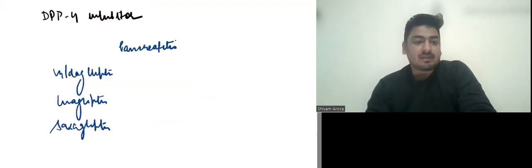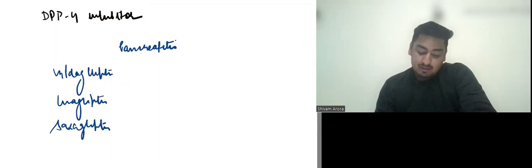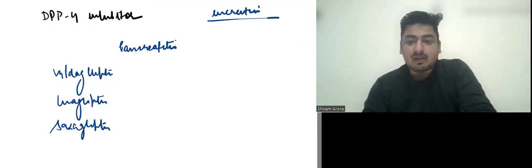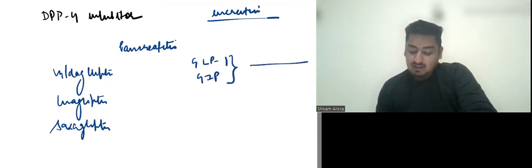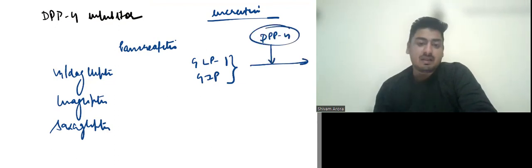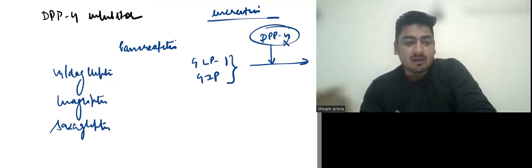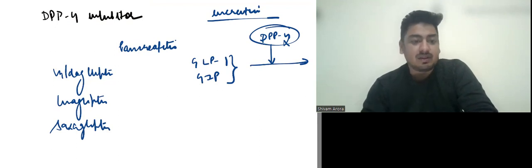And we have this class of drug which is known as DPP4 inhibitor. So we have incretins in our body. Whenever we have food, incretins released from the GIT goes to the pancreas and increases the secretion of insulin. Okay. So we have GLP1, GIP as incretins, and these incretins are destroyed by DPP4. So if we have a drug which inhibits this DPP4, they will increase the incretin level and further can lead to increase in insulin. Okay.